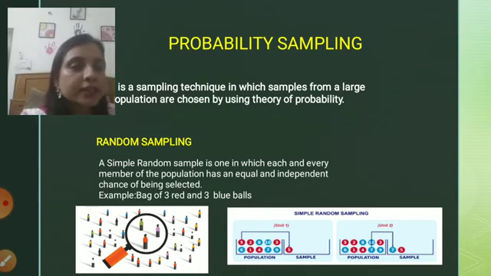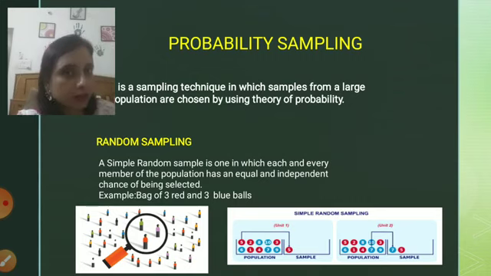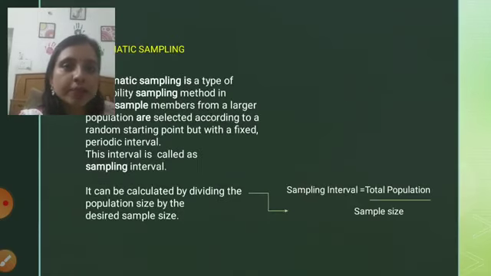As you can see, the first ball in my first row was 8, but I chose a ball from the second row. So it is again a random selection. This is what random sampling indicates. I hope I am clear with this topic. Moving ahead with our next topic, that is systematic.